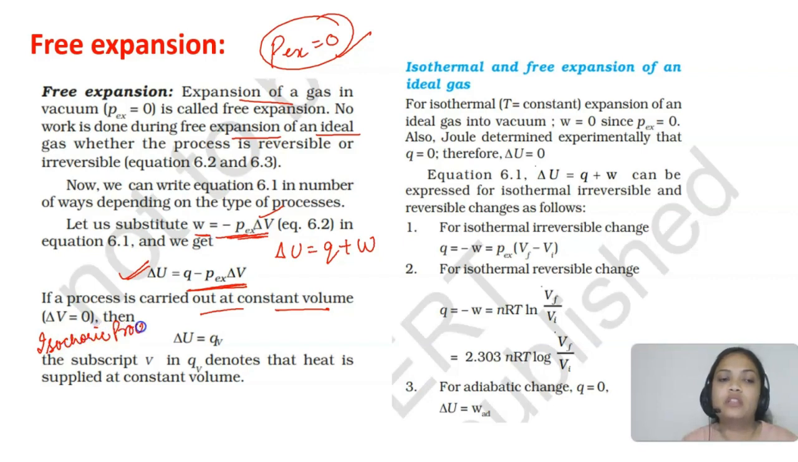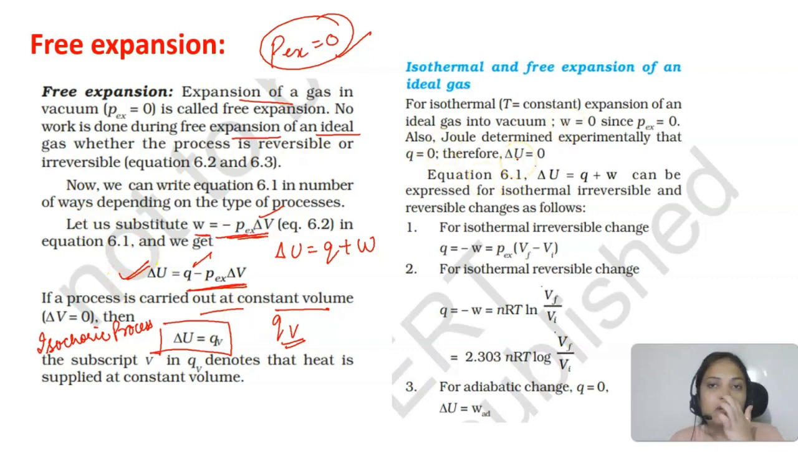Please note, in that case, delta U will be equal to Q only. And if I put subscript V, it means that here the heat is being supplied at constant volume. So if I talk about isothermal expansion of ideal gas into vacuum, that is free expansion, W is 0, P external is 0, and Joule determined experimentally that Q will also be equal to 0. So it means there will be no change in the internal energy.